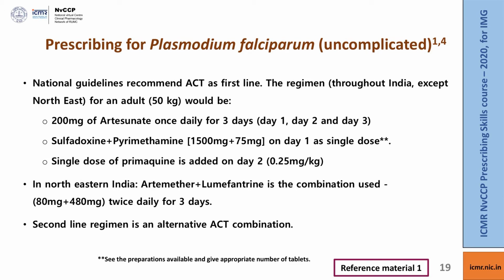And supposing you are from northeastern part of India, we use another combination, that is artemether and lumefantrine at the doses given here. This is because there is resistance even to the above combination in northeastern part of India. The second line regimen for treating falciparum is another ACT combination which are approved by the government of India, and you could read more about them in the reference material 1 given along with this module.